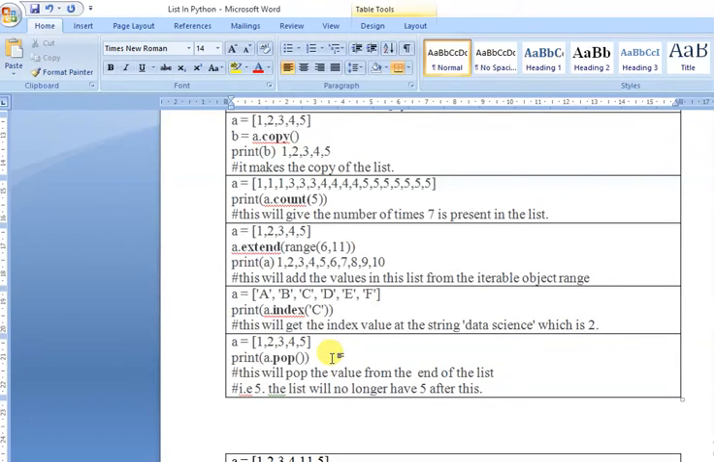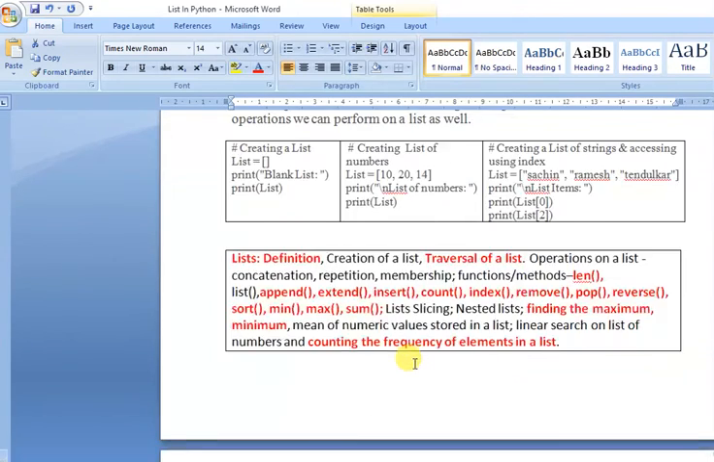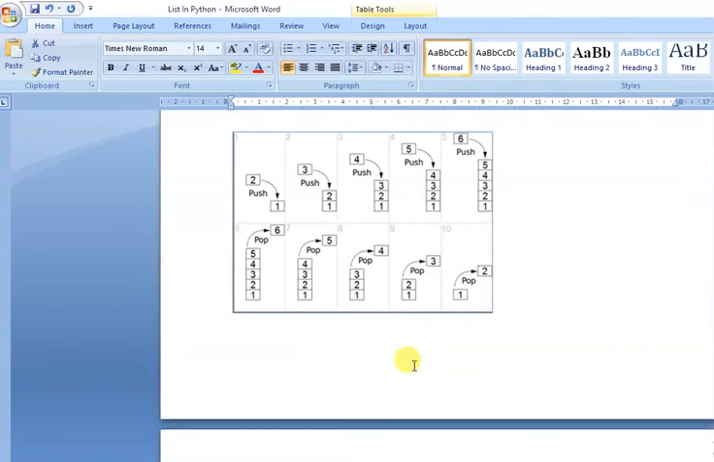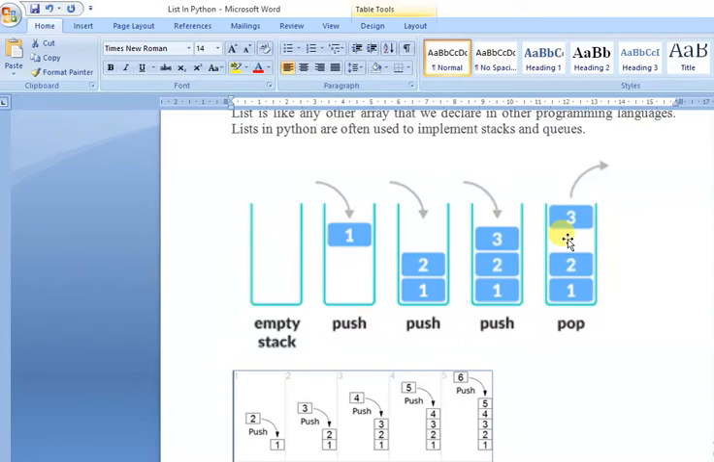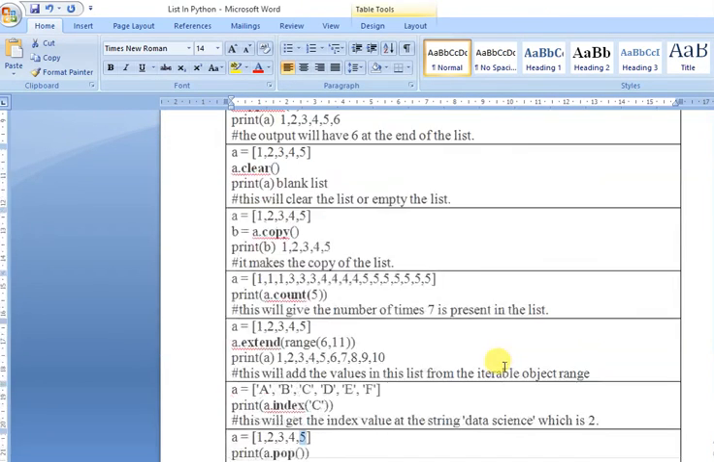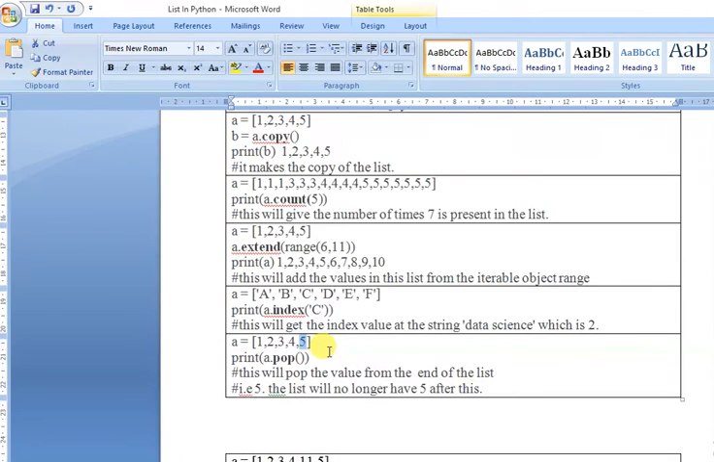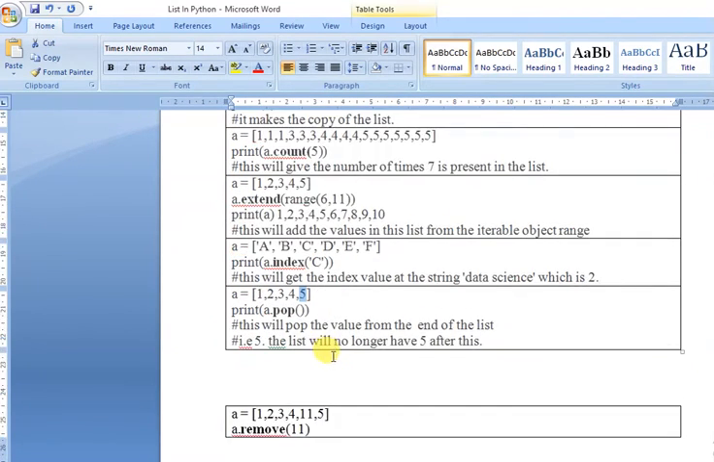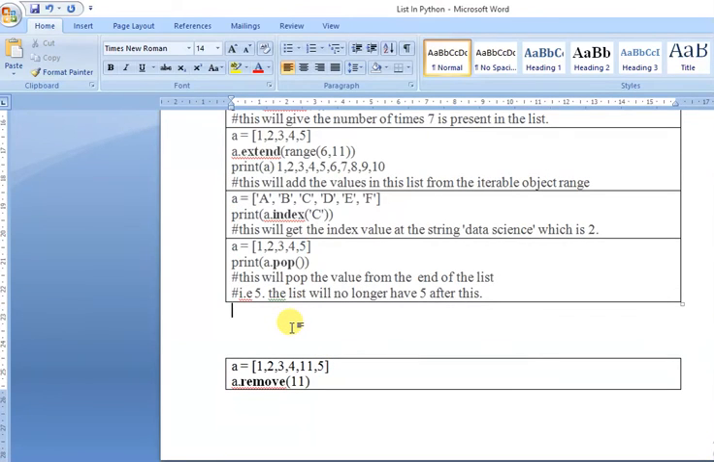Next one is pop. Pop means, what is the last element here? The last element is 5. So if I write pop, what will be the output? The output will be 5. See in this picture, what is the last element? Last element is 3. So if I write pop, 3 will be popped. Similarly, in this case, the element stored last will be deleted first. Correct? Okay.